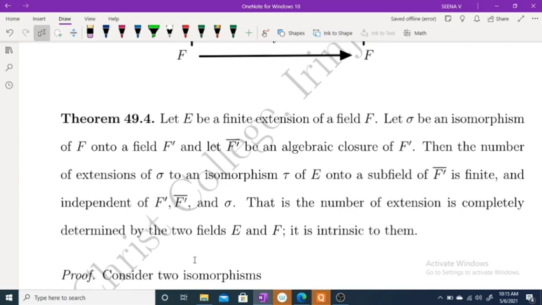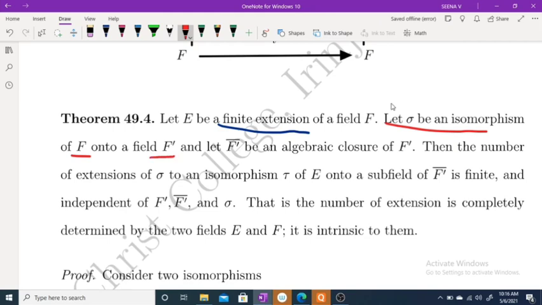Let E be a finite extension of a field F, and sigma be an isomorphism of F onto a field F dash. Once again, note the point, this is a finite extension of a field F, and sigma is an isomorphism of F onto F dash.